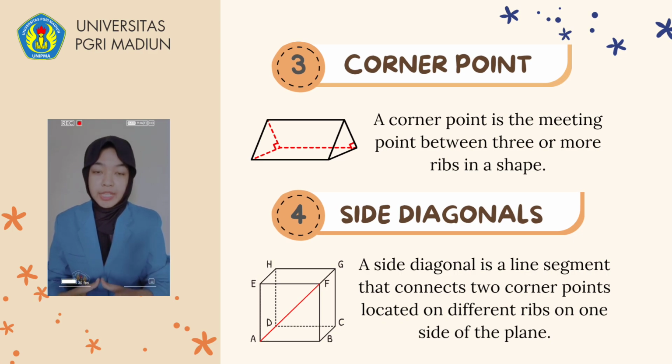A corner point is the meeting point between three or more ribs in a shape. Fourth, side diagonals. A side diagonal is a line segment that connects two corner points located on different ribs of one side of the plane.